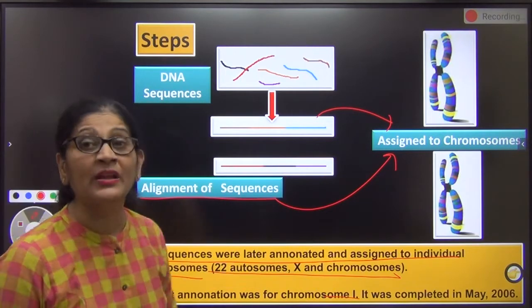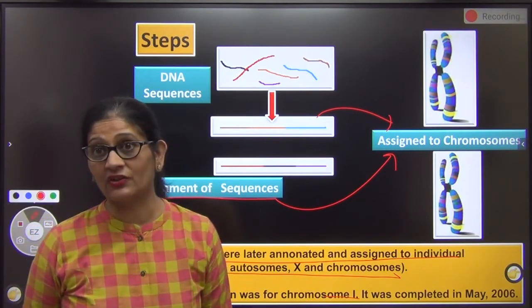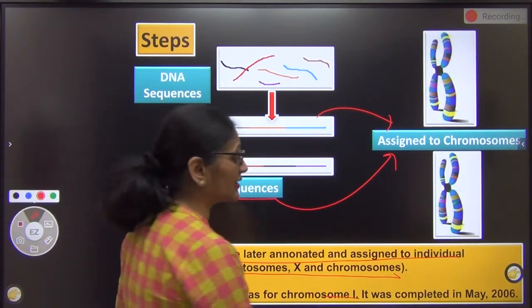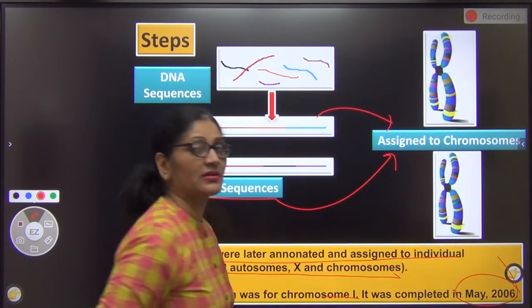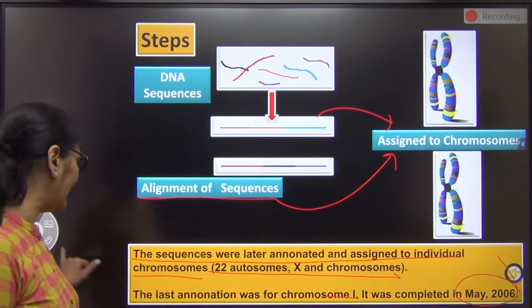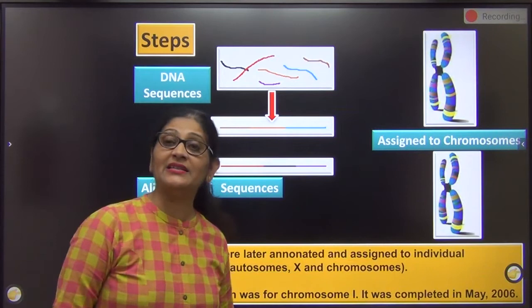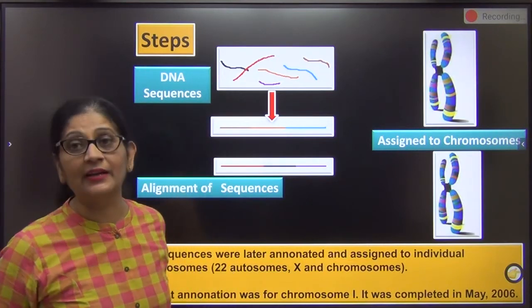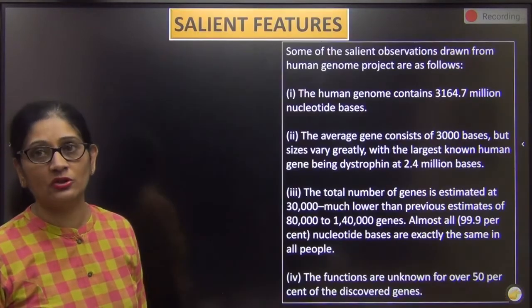of chromosome 1. The stipulated time was 2003, but we could not make it in 2003. The project got prolonged by another 3 years and it was completed in May 2006. May 2006 में finally the DNA sequence of chromosome number 1 was also sequenced, right? So this is about your genome project.